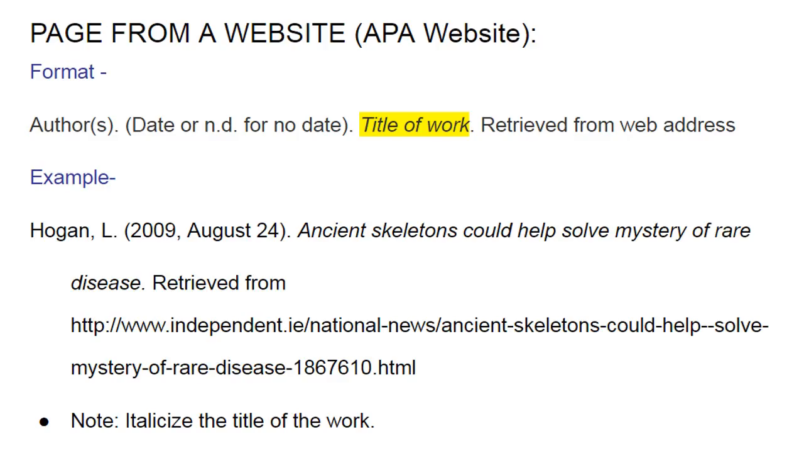When you cite a web page from a website, you will need the author or authors, date of publication, the title of the work, which needs to be italicized, and retrieved from with the web page's URL. If no date is listed, simply put lowercase n period, lowercase d period inside the parentheses, which means no date.